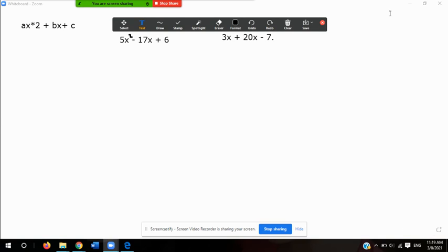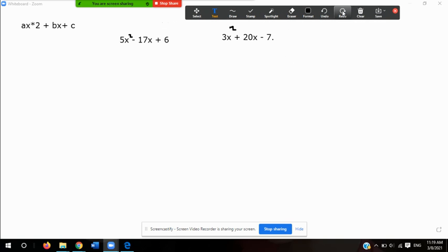We are going to be talking about factoring using the ax squared plus bx plus c method. Now, I'm not projecting your textbook like I normally do. I've decided to actually use the whiteboard because the method that I use is slightly different than the one that is presented or projected to you in your textbook. What I am going to do is we're going to review real quick. So today we're talking about ax squared plus bx plus c.